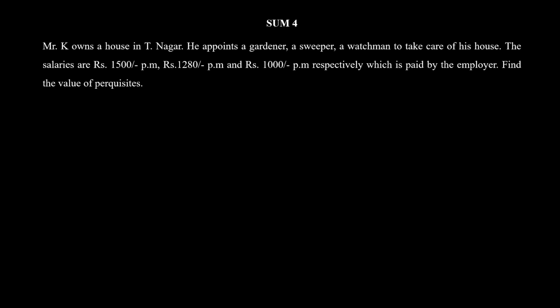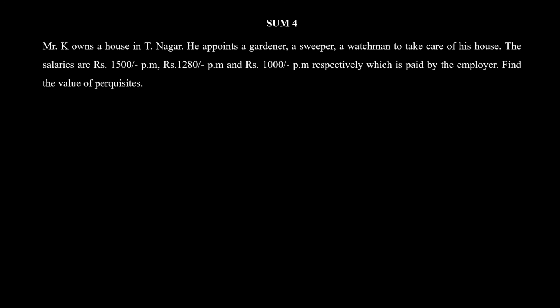Okay, the fourth sum is regarding another perquisite that an employee gets. This time it's not an asset, it's another perquisite, like getting a payment for a gardener or a sweeper or a watchman. So we'll see how you can calculate the value of perk in this case.